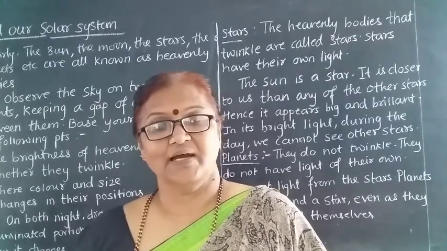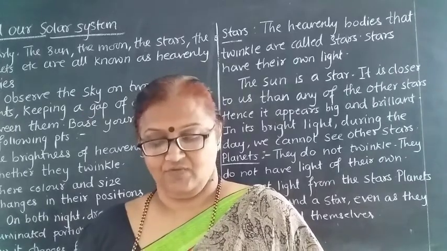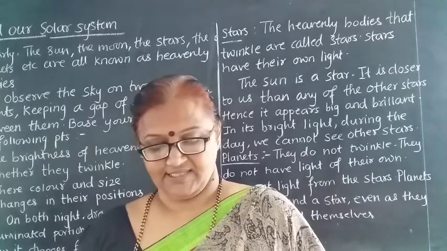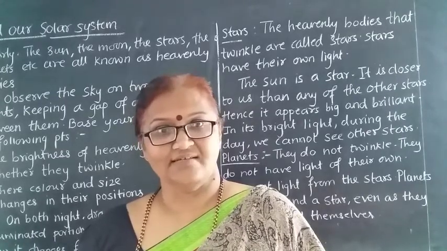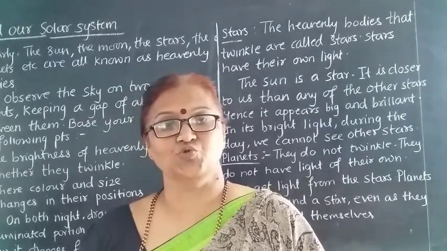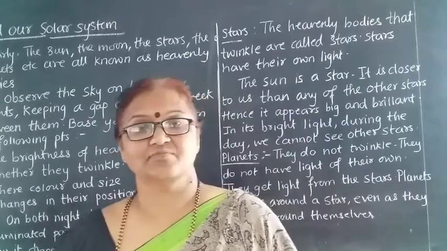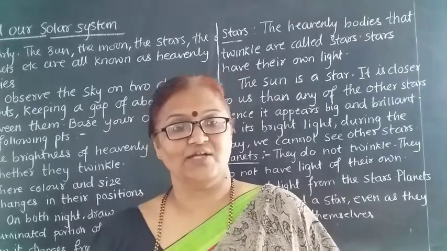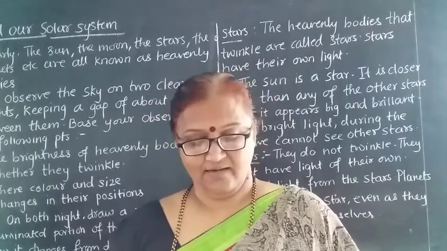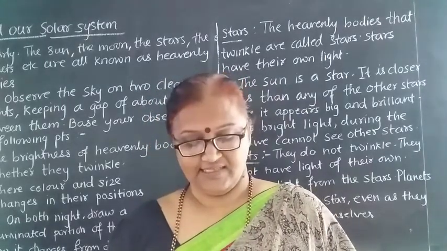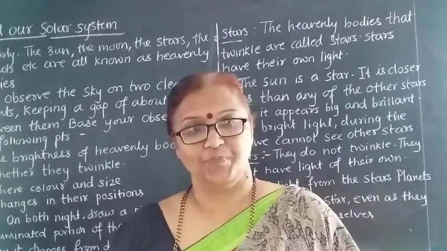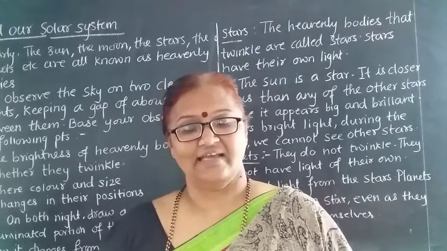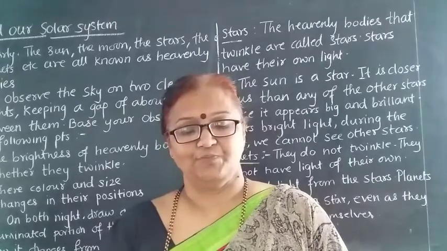They are Mercury, Venus, Mars, Jupiter, Saturn, Uranus and Neptune. So which are the remaining planets? See here: Mercury, Venus, Mars, Jupiter, Saturn, Uranus and Neptune.